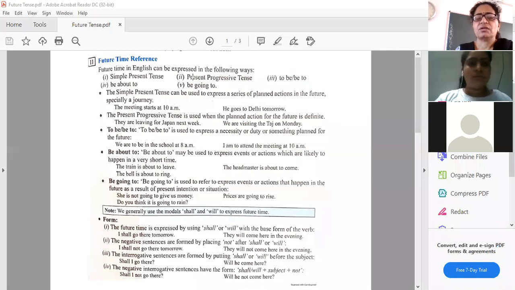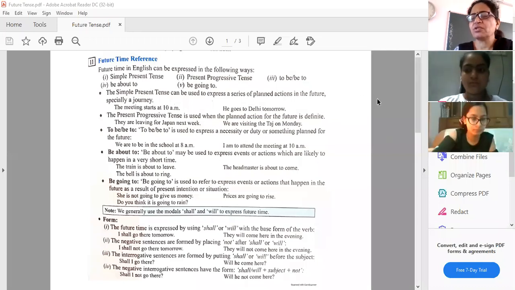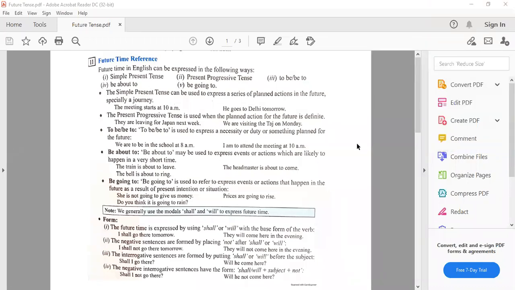Now, let's start with today's topic, that is about the future tense. As you all know, we have discussed the present, then past, and today we are going to start with the future tense. We have already discussed in the very beginning that it is referred to the time and future time.